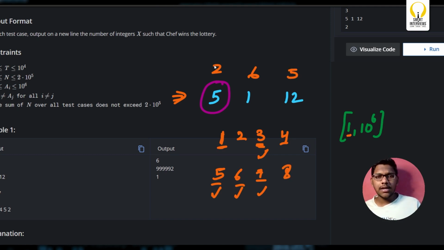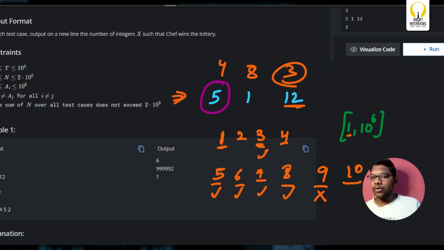Again for 8, who will win? Distance is 3, distance is 7, distance is 4. Again Chef will win. Now we'll go to 9. Again for 9, 4, 8, and 12 minus 9, 3. Winner is 12. So Chef won't win. Again for 10, from here on, whatever value I pick till 10 power 6, this member will be the winner. Chef will not win for sure.